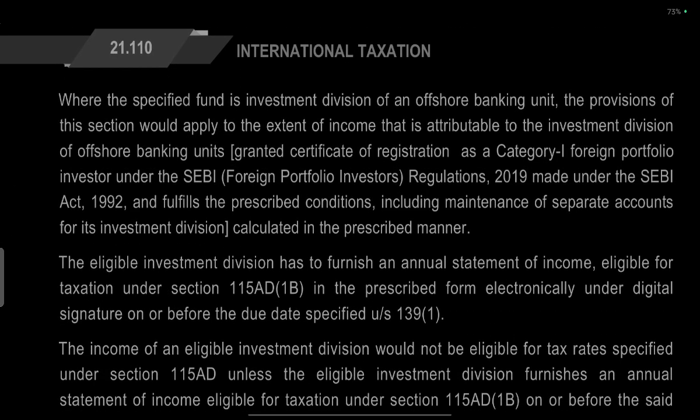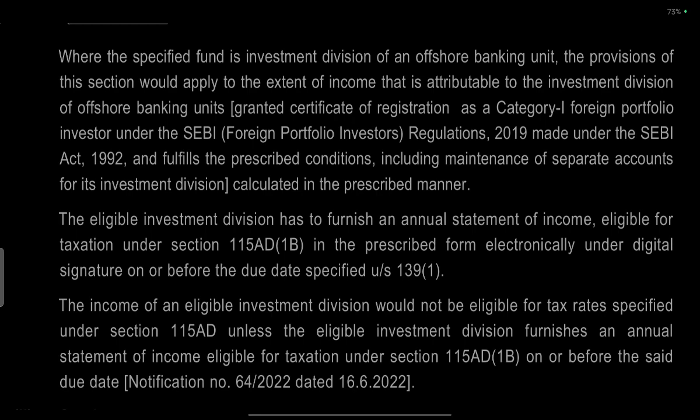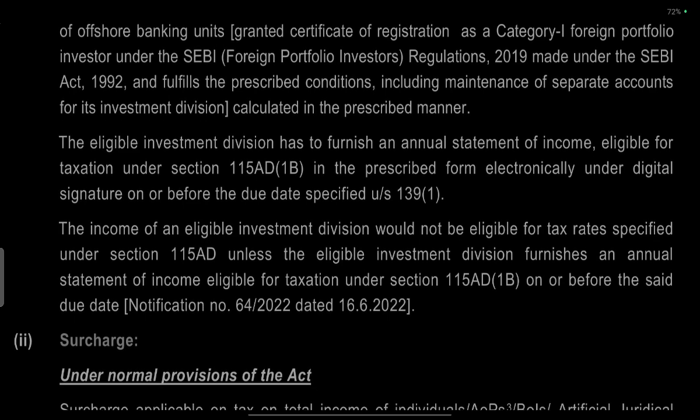Where a specified fund is an investment division of an offshore banking unit, the provision of the section would apply to the extent of the income that is attributable to the investment division of the offshore banking unit. This requires a certificate of registration as a Category 1 foreign portfolio investor under the SEBI Foreign Portfolio Investor Regulations 2019 made under the SEBI Act 1992, and fulfillment of the prescribed conditions, including maintenance of a separate account for its investment division, calculated in the prescribed manner.